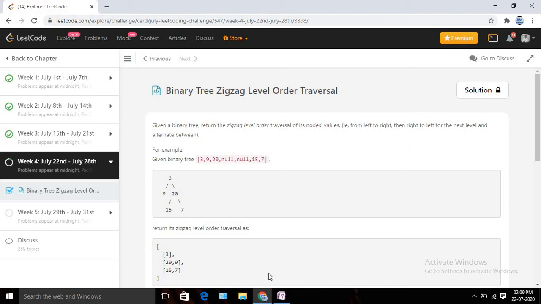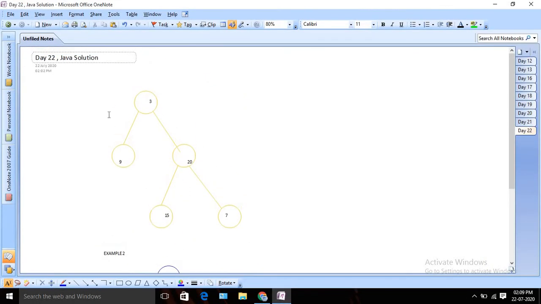So what is zigzag order? If you check this example, let me open my example also. Yeah, if you see that example, suppose I am starting from the root node, right? So in each level I am going to change my direction. I start from left. In this case I have only one node. Then again I will come to right. Again I will print 20, then 9, right?